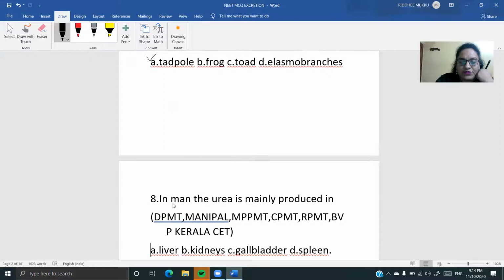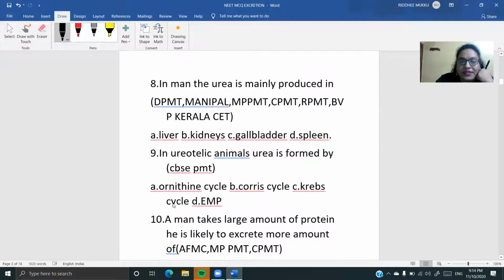Now next, another question, children. In man, the urea is mainly produced in where? It has been asked in the Delhi pre-medical test, Manipal, Madhya Pradesh pre-medical test, and many other examinations. We know it because during the ornithine cycle, urea is produced in the liver. So the option is going to be the liver, but not the kidneys, children. Kidneys are expelling the urea.